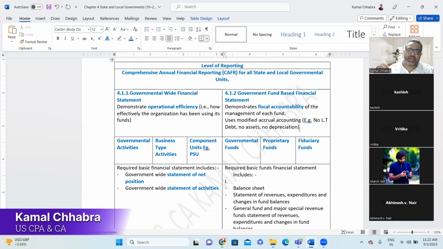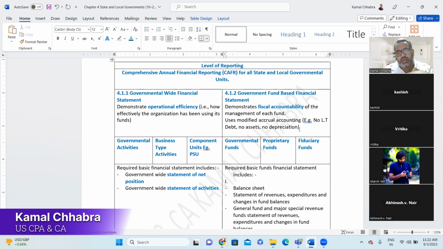There are three categories of funds: governmental fund, proprietary fund, and fiduciary fund. In the governmental fund, there are 5 categories of funds; we'll discuss after this box in detail.